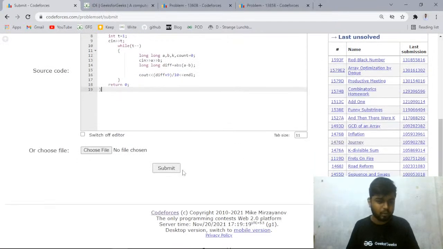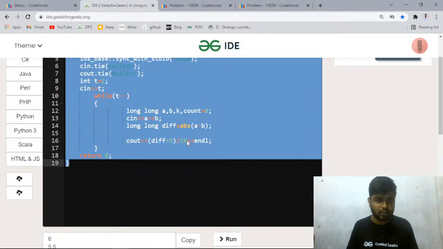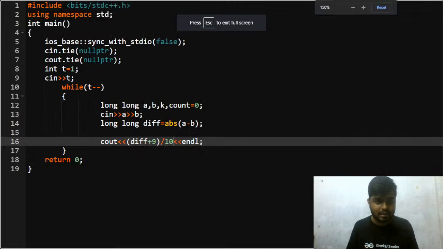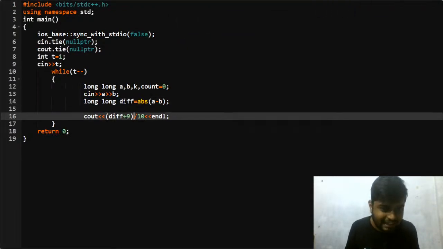So instead of running a loop, let's say the K value was very large, in that case you won't be running a loop, right? You can see that the second approach also got accepted. What I tried to do was take the difference, add 9 to it, and divide by 10, because the maximum K value was 10.